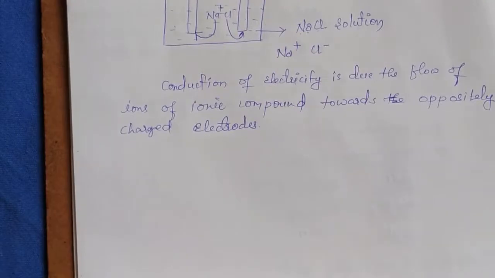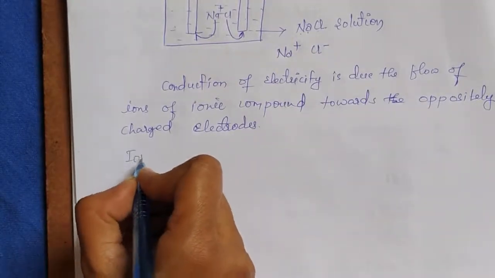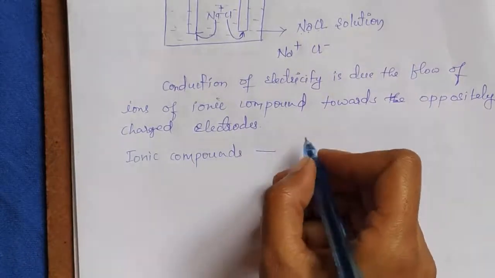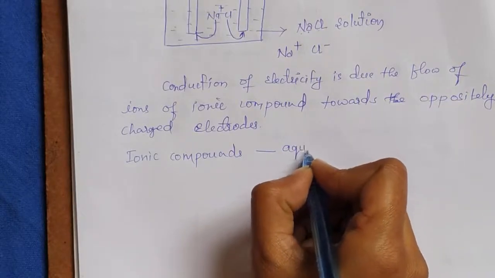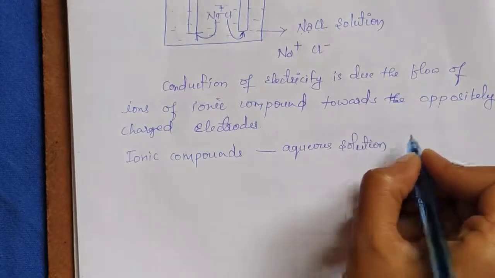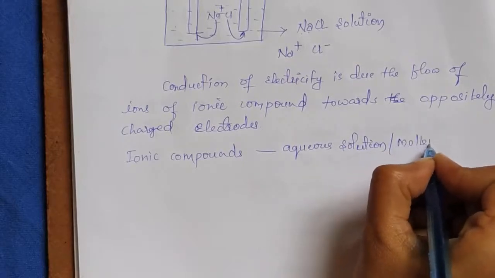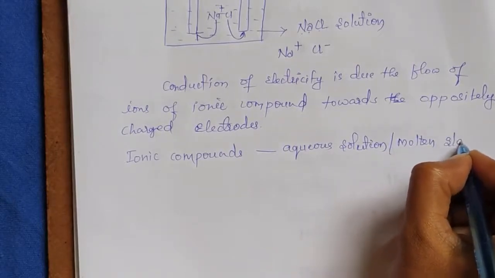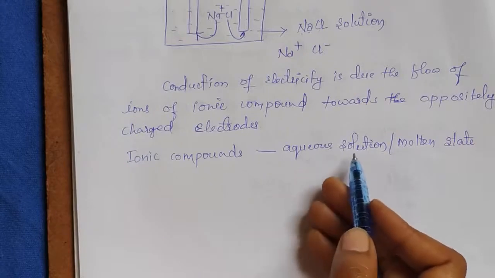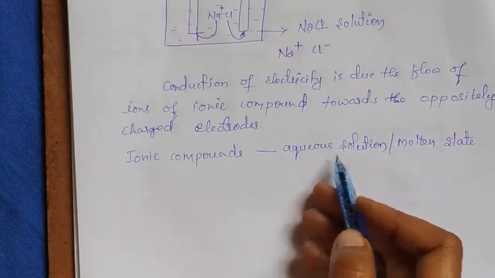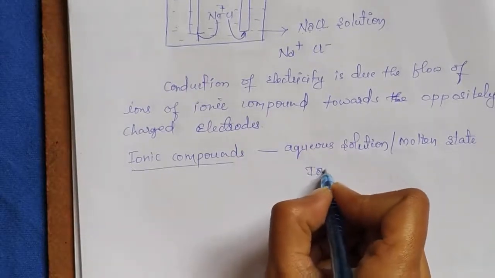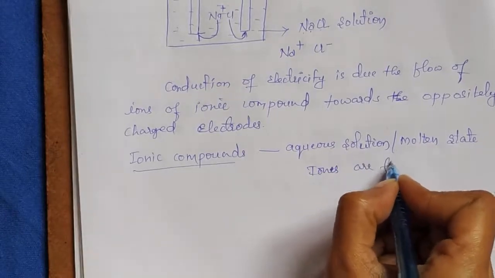These ionic compounds conduct electricity only in aqueous solution or in molten state, because in aqueous solution and molten state, the ions of the ionic compounds are free. Ions are free to move.